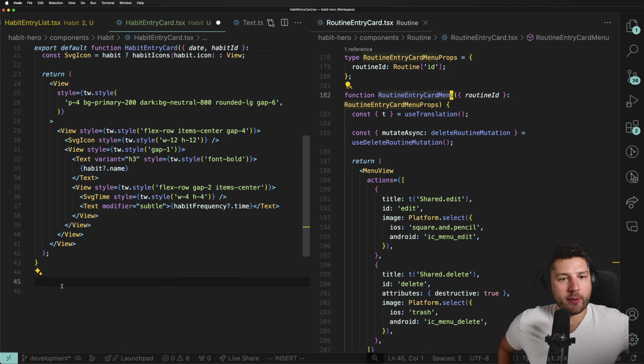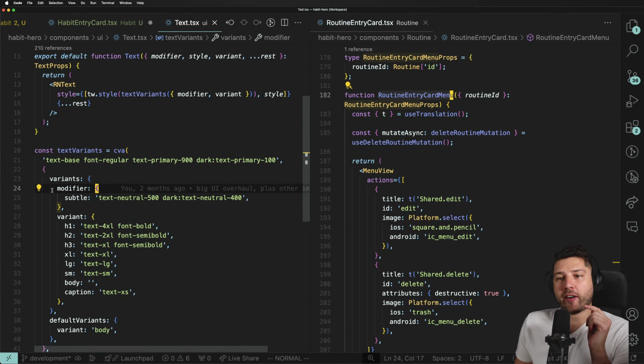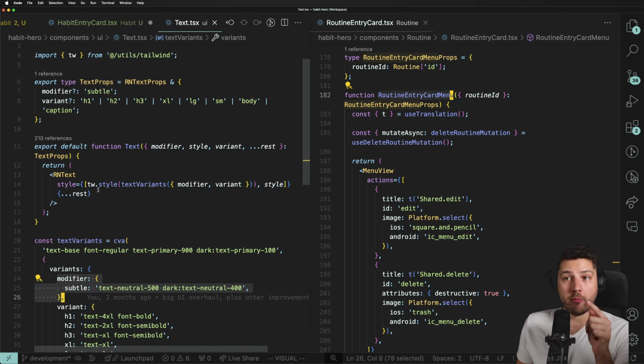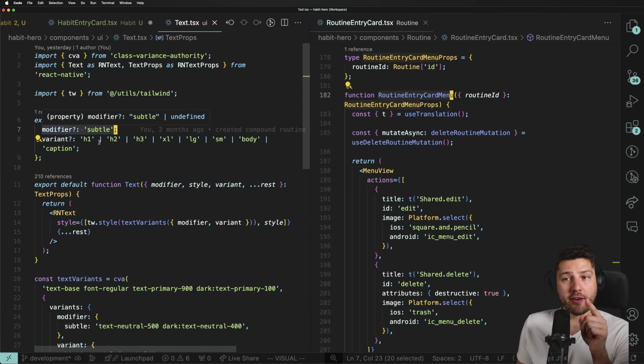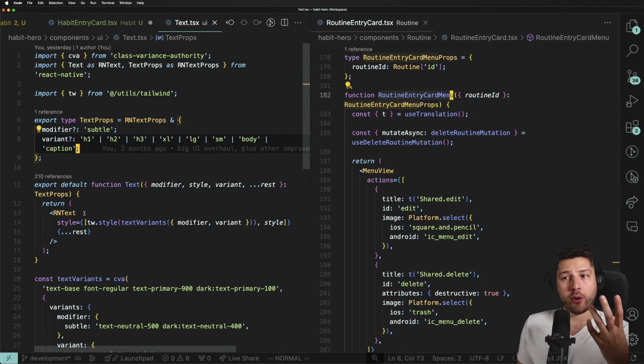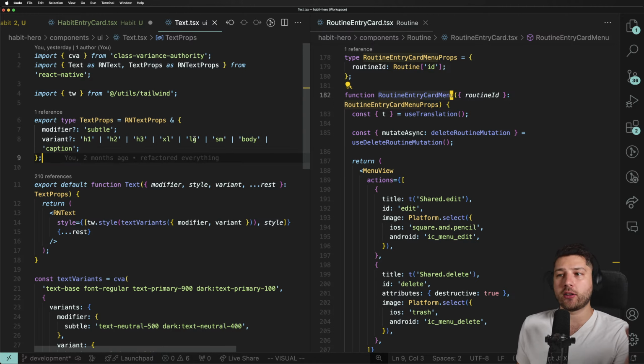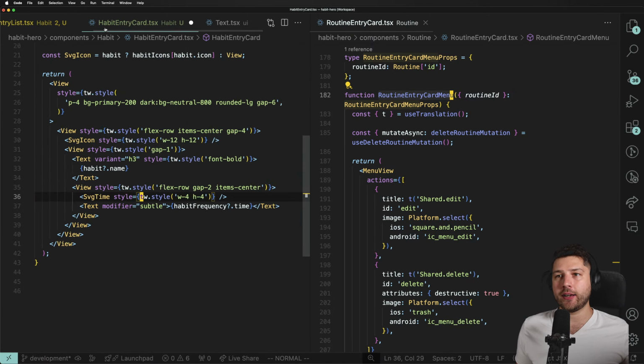I saw the modifier property, but I didn't find it in the docs. Oh, it is. And about the modifier, let's go back here to the text. The modifier is not something that comes from CVA. The modifier is my prop. The way that I've designed this component, I chose all of my props here. So I had this component have a variant, which is standard. Is it an H1? Is it an H2, H3? Is it XL, large, medium, whatever, right? Then I also added this modifier.